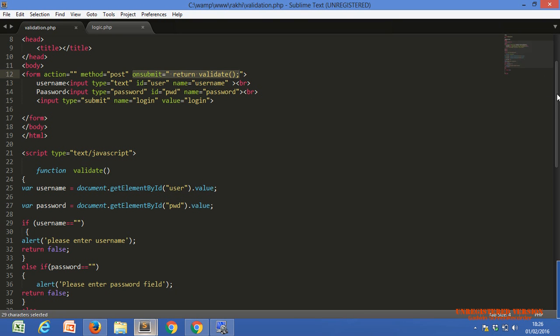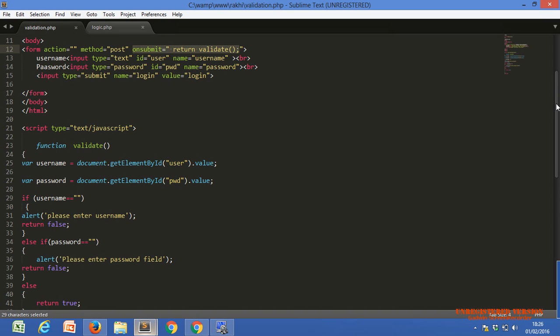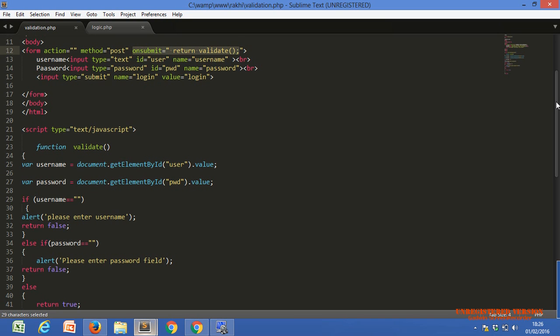Now if we call validate, there should be a validate function, a JavaScript function also. Why? Because within the event we use JavaScript code. So this is one kind of JavaScript function. Yeah, we have that same function definition.